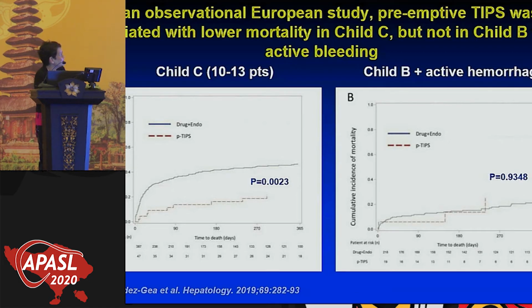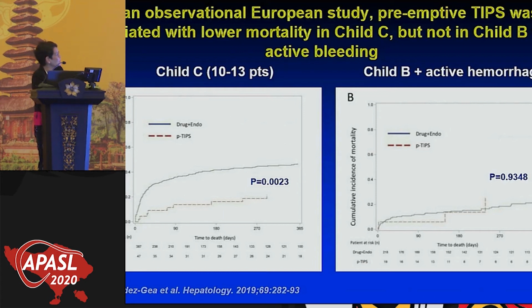So trying to solve this question, Mendes and collaborators looked at an observational European study, and they divided them into Child C 10 to 13 points versus Child B with active hemorrhage. And you can see here that the only group where preemptive TIPS was good in decreasing mortality was the Child C group. Look at the Child B with active hemorrhage, there was exactly the same non-significant difference in mortality with standard therapy versus preemptive TIPS. So it seems that it's these patients that benefit the most from preemptive TIPS.